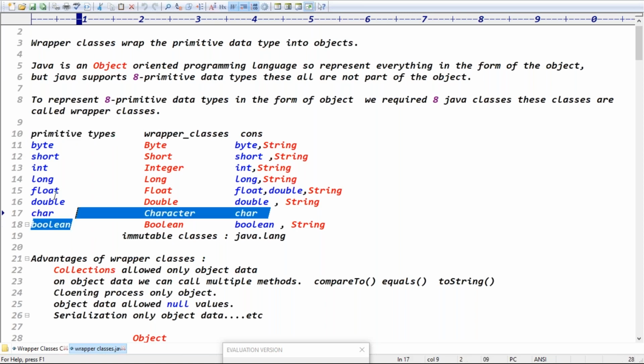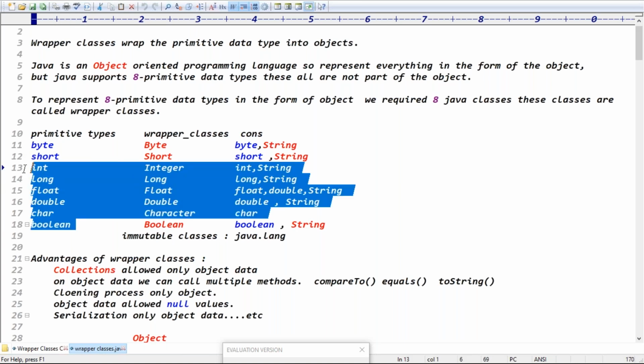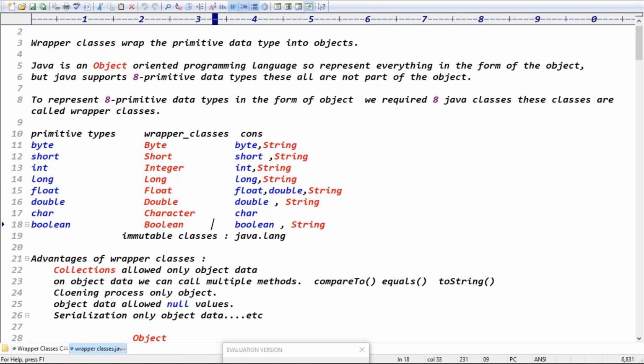To represent the eight primitives in the form of objects, we require eight classes. Those classes are called wrapper classes, guys. Wrapper classes represent your primitive data types in the object format. Once you represent the primitives in the form of objects, what is the advantage at the project level? Collections allow only object data, and also the compareTo method, equals method, toString method.